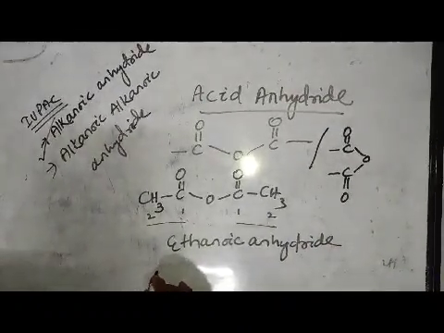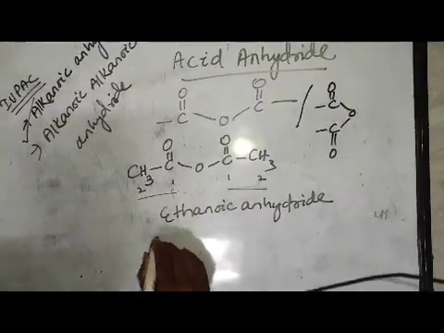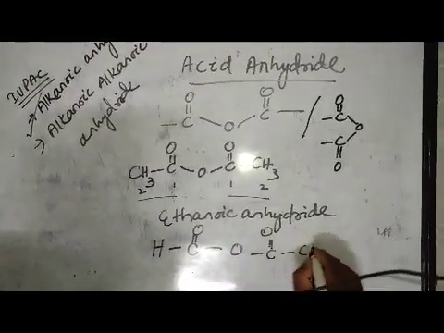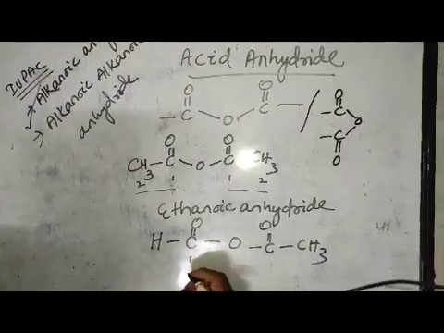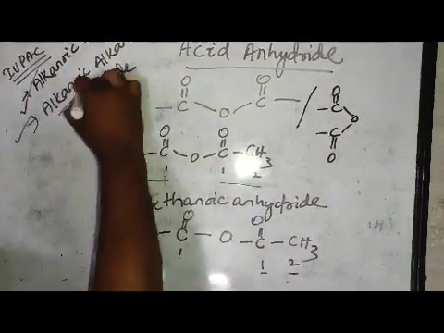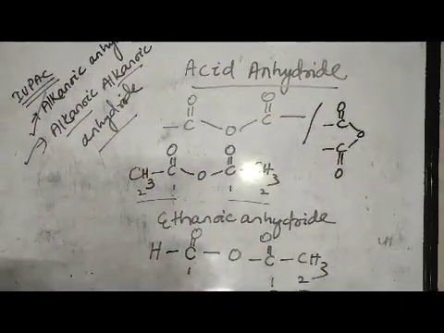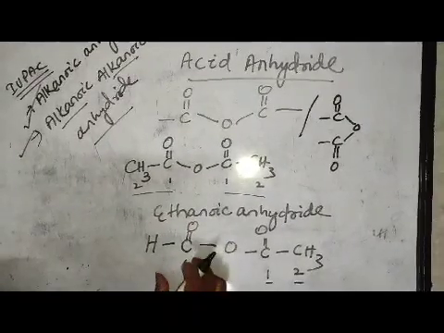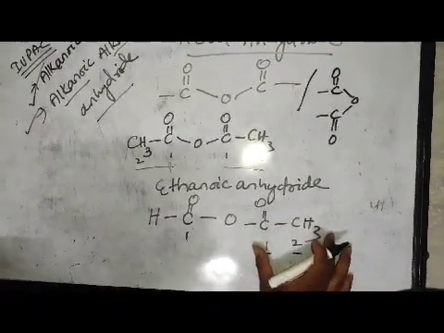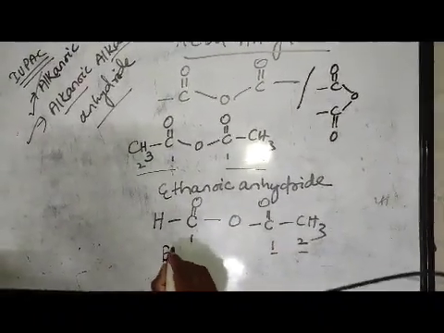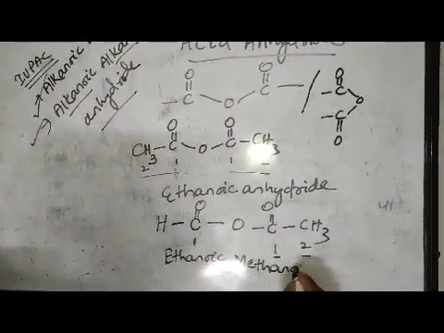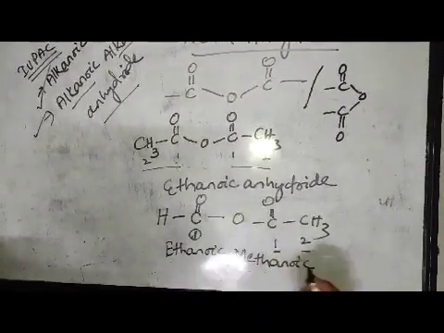Ethanoic anhydride. Suppose it is H-C(=O)-O-C(=O)-CH3. Here the number of carbon atoms is 1, and here it is 2. Here we will focus on the second one, alkanoic anhydride. One carbon atom means meth, so methanoic. Two carbon atoms means ethanoic. According to the alphabetical rule, we first write ethanoic, then methanoic: ethanoic methanoic anhydride.